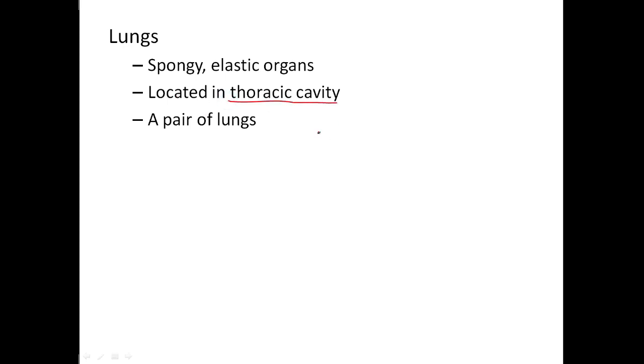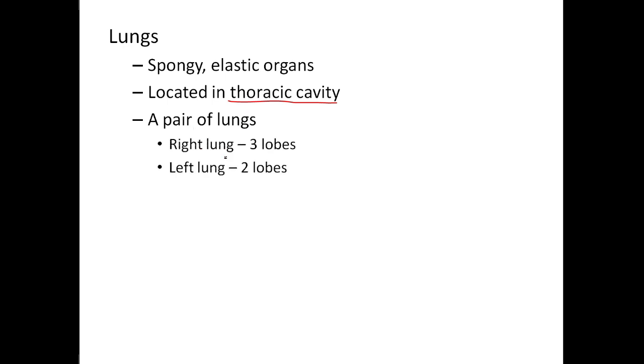The next organ which we are going to see is the lungs. The lung is a spongy, elastic organ, that is, it is not that strong or rigid. It is a very soft and elastic organ, which shows contraction and relaxation of the muscles. And it is located in the thoracic cavity, the region between the neck and the diaphragm. Inside the thoracic cavity only the lungs are present, and we have a pair of lungs, that is a right lung and a left lung.